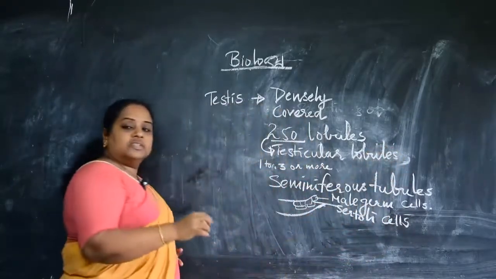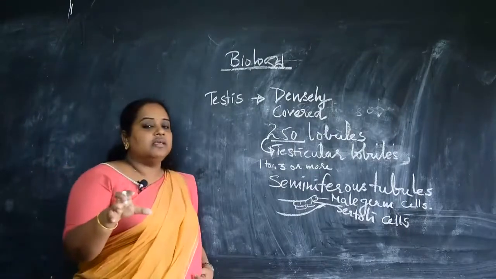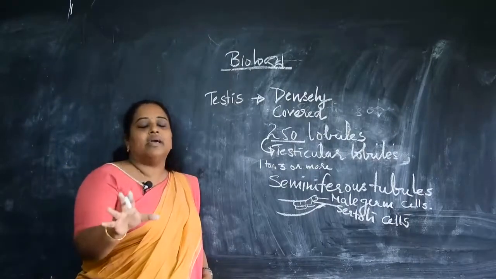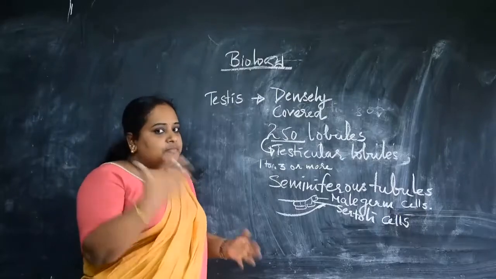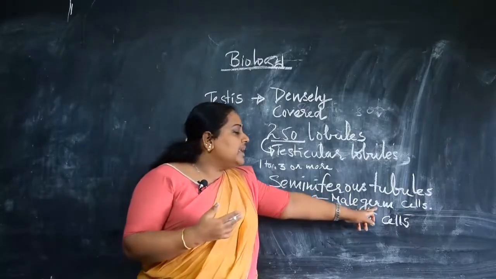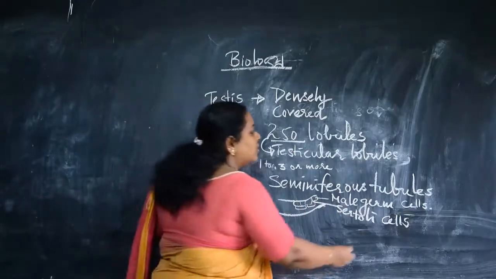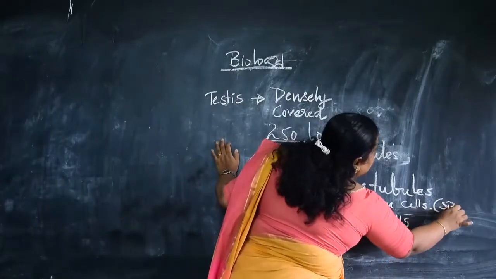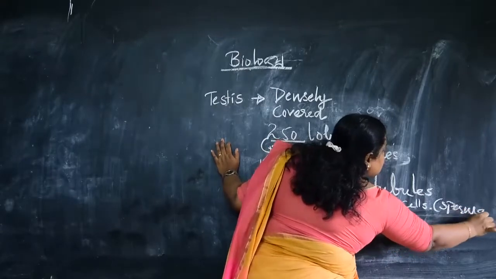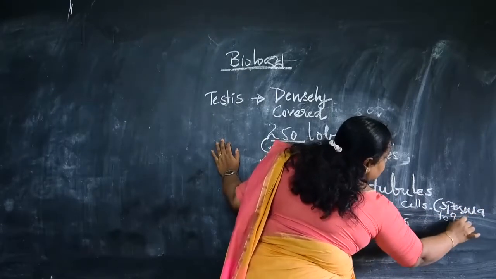We all know what a germ cell is, right? A germ cell is the real gamete, in the sense of the sperm. So at this stage, before it has matured, the male germ cell is called spermatogonia.